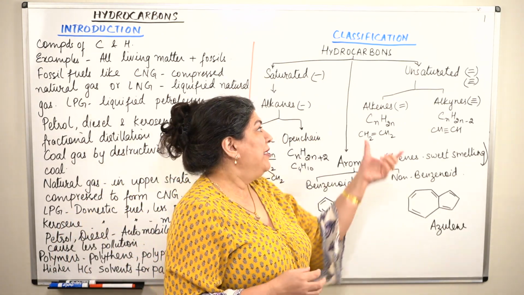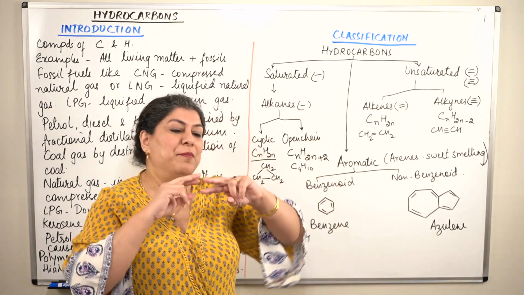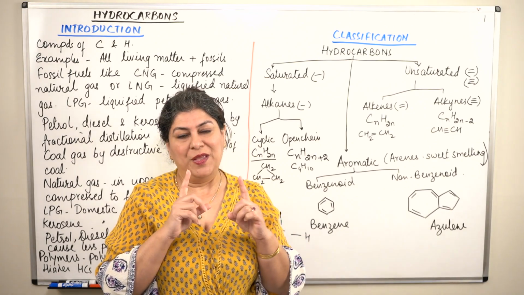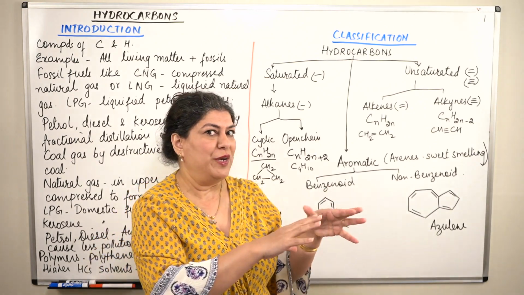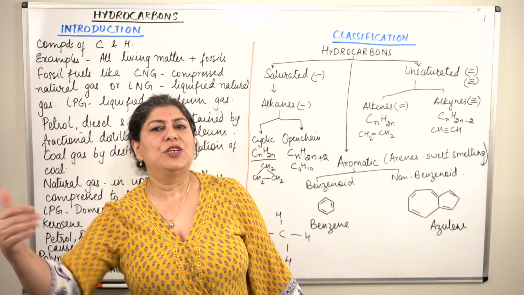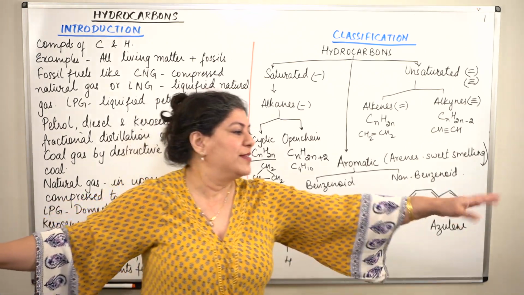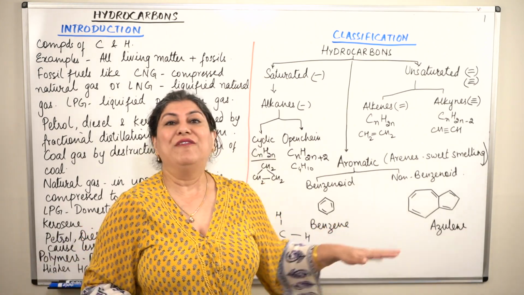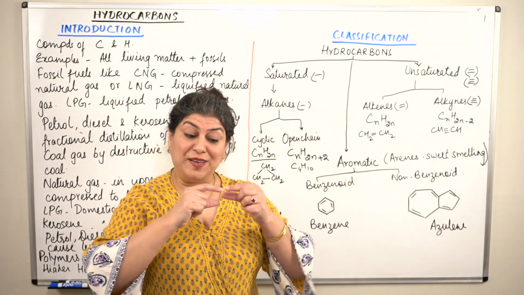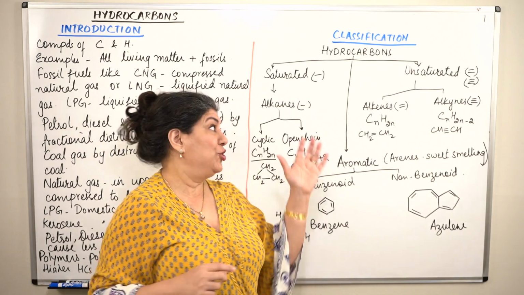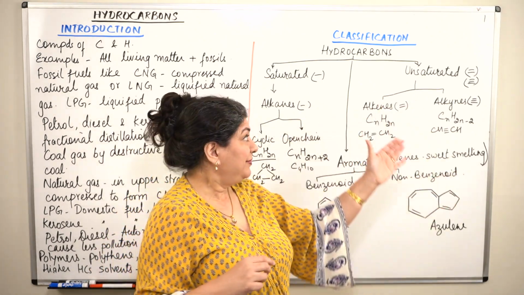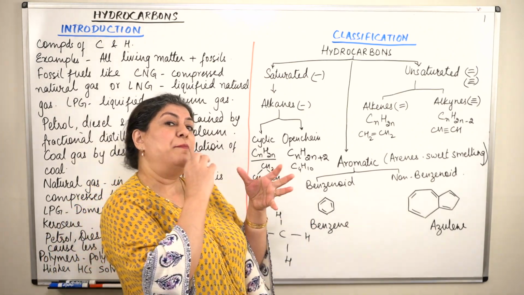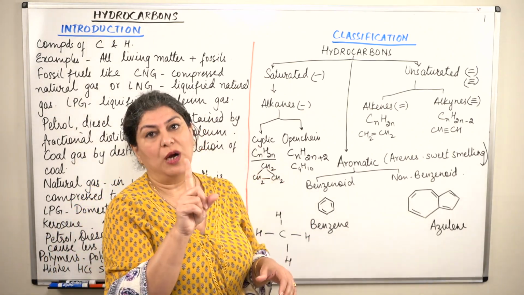When would that be? When 2 carbon atoms have multiple bonds. Hydrogen always forms single bonds. Therefore, hydrogen does not show these variations. Hydrogen is just like dangling things on the sides, hydrogen here, hydrogen there. Wherever there's a loose end, hydrogen is filling it up. But the carbon chain is the one that shows these variations. So, unsaturated hydrocarbons are those where there is a multiple bond between 2 carbon atoms.